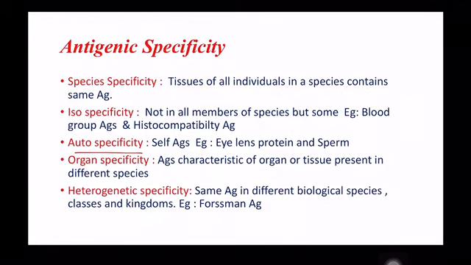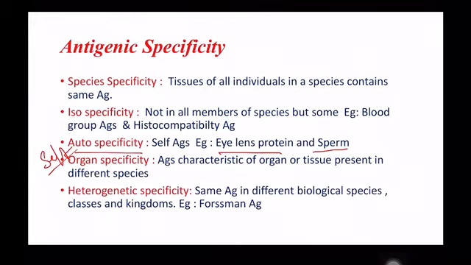Next one is autospecificity. Autospecificity means, here auto means self. These are the self antigens. They are not antigenic, but there are exceptions. Exceptions are seen in the case of eye lens protein and sperm, because eye lens protein is sequestrated, meaning it is hidden from the cells of the immune system. These sequestrated antigens are not free in circulation or the tissue fluids, they are present within its capsules. So, they are not recognized as a self antigen.